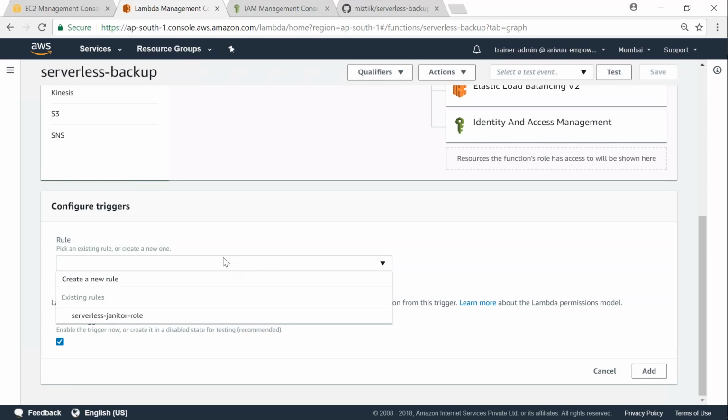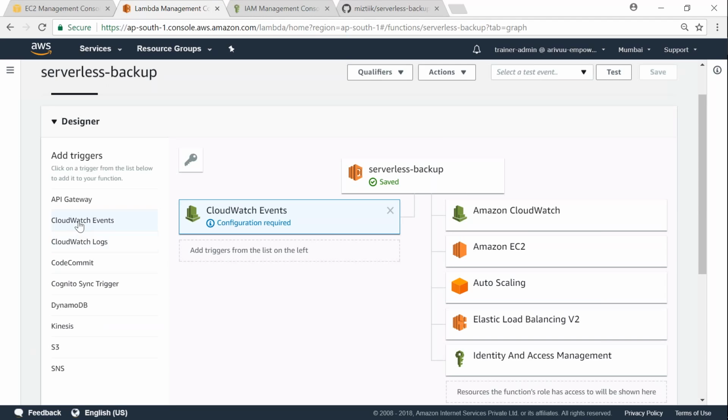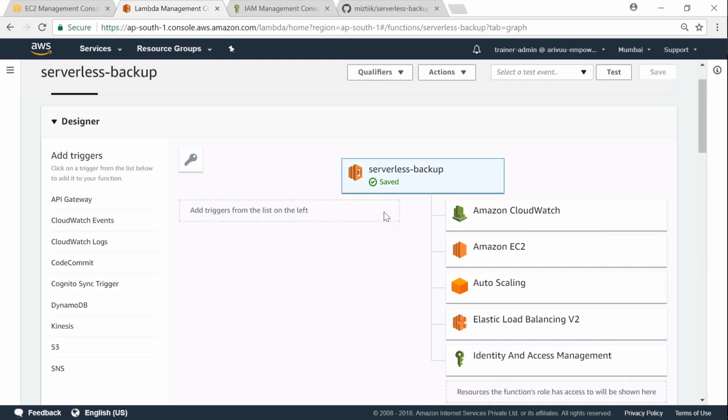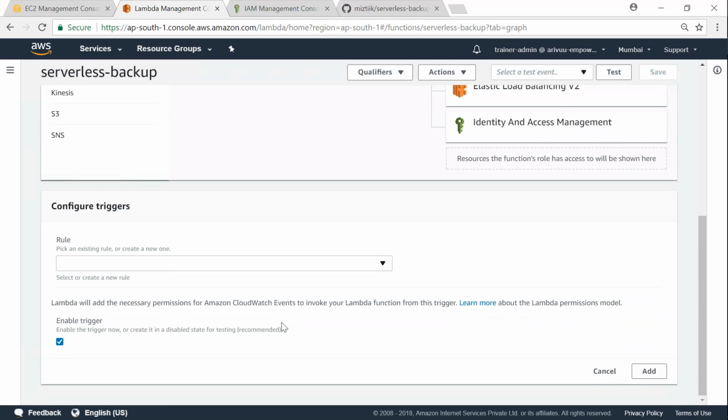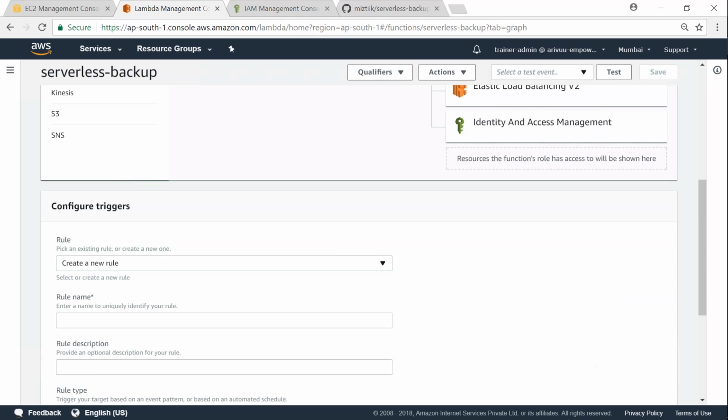The video is lagging. Okay, let me do that. Here, CloudWatch events, and configuration required, scroll down, and here you have an option to create a new rule. Let us go ahead and click on create new rule.